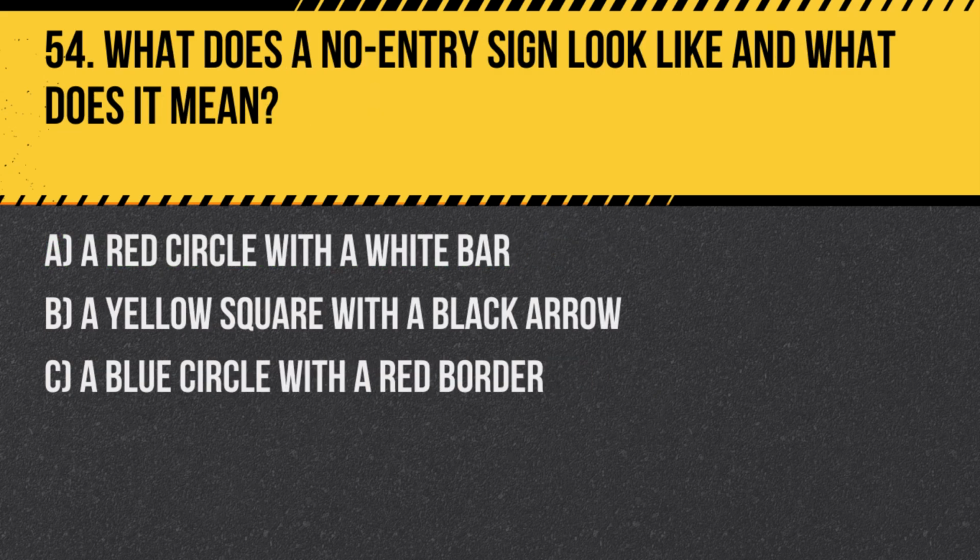Question 54. What does a no-entry sign look like and what does it mean? A. A red circle with a white bar. B. A yellow square with a black arrow. C. A blue circle with a red border.